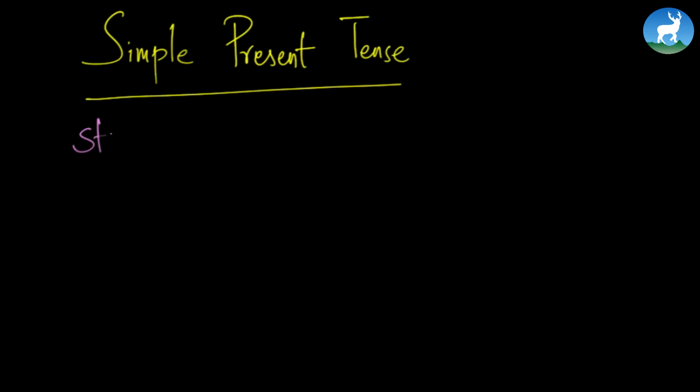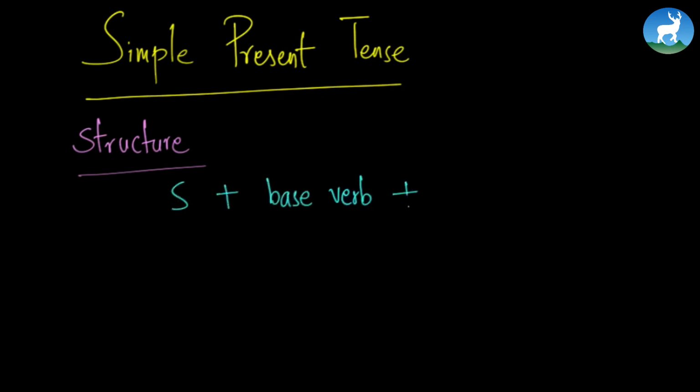So let's start with the structure of simple present tense. The structure of simple present tense is pretty simple. It contains a subject followed by a base verb and an object.